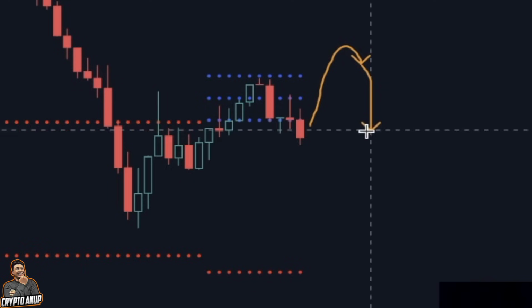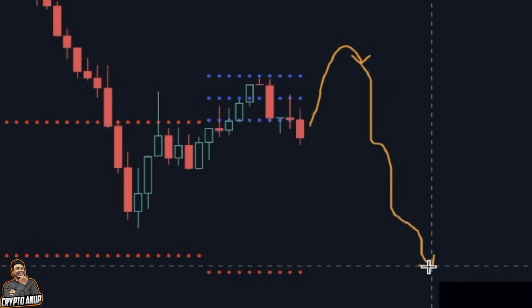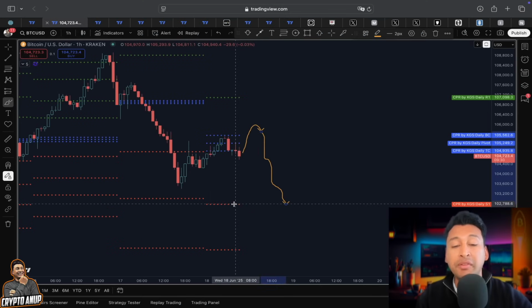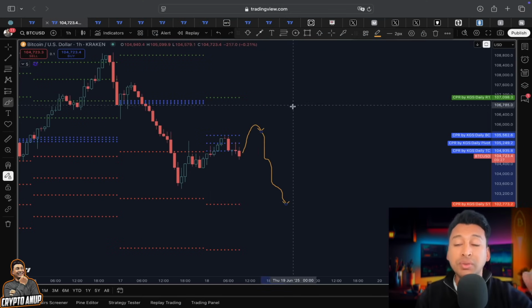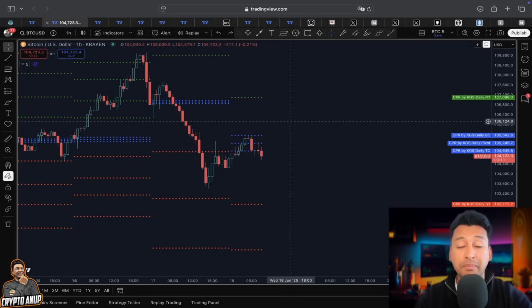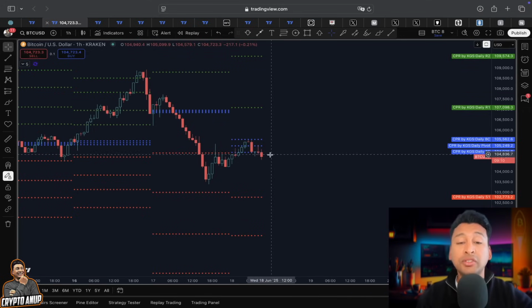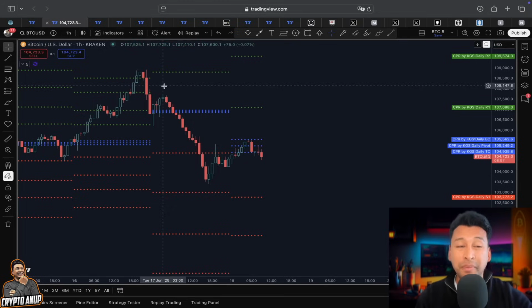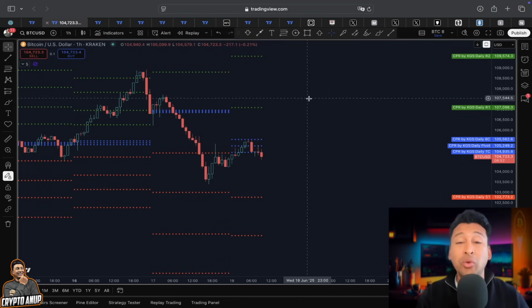or $105,500, then we must expect a continuation, which could look somehow like this. Bitcoin heading towards the first bearish target for today, which is around $102,700. The second bearish target is around 100,000, and for today the worst case target sits around $98,400. But we know we have extremely important support over 100,000, so please, let's not be overly bearish. But the Fed's decision will play a key role, because Bitcoin failing to regain its trend above the top CPI line around 105,500 is definitely going to mark weakness.